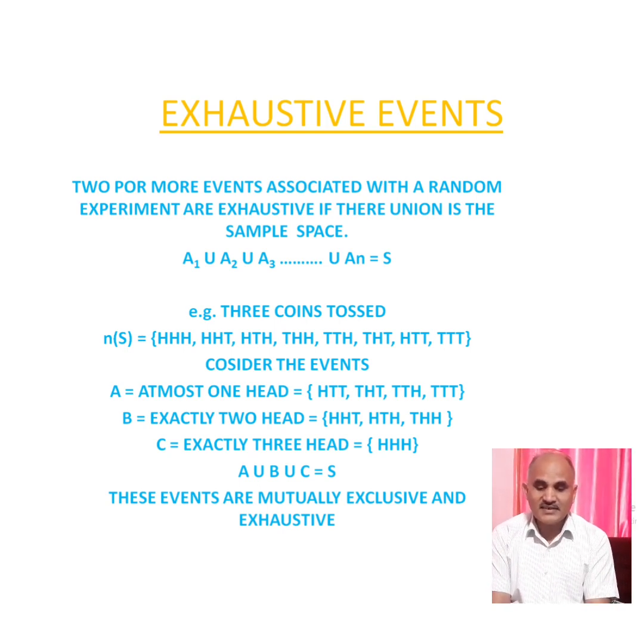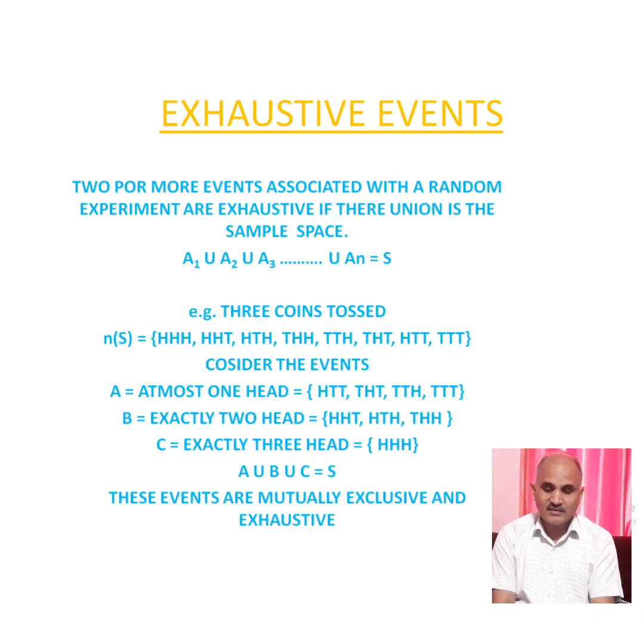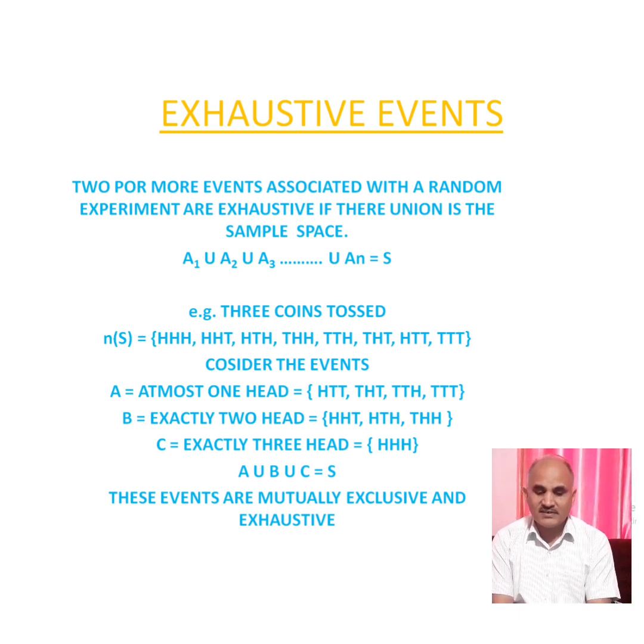B be the event exactly 2 heads. That is HHT, HTH and THH. C be another event having exactly 3 heads. So that is HHH. So A union B union C: if you take the union of all these 3 events, that is A, B and C, that is equal to the total outcomes when a coin is tossed 3 times. So A union B union C is equal to S, total outcomes.